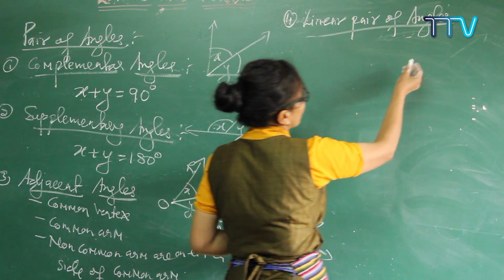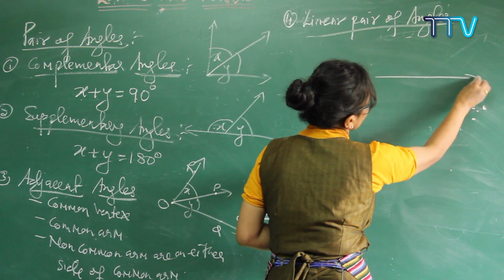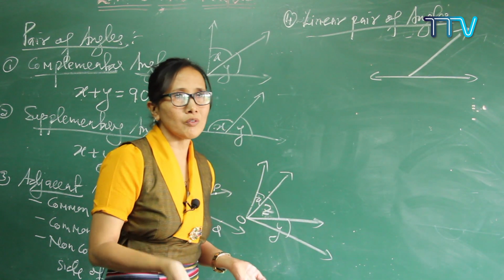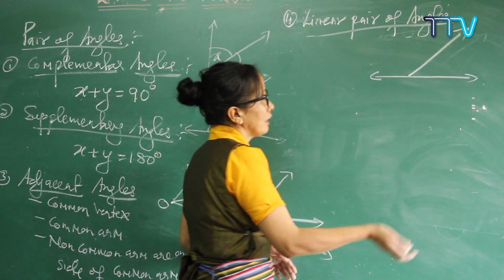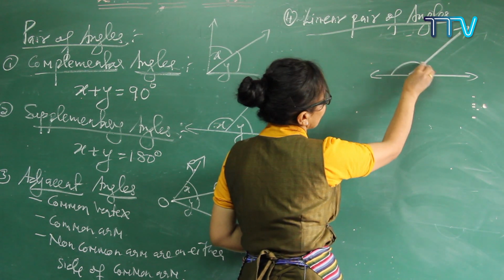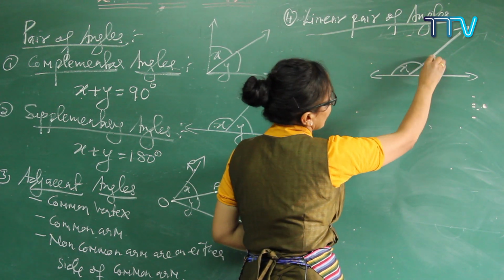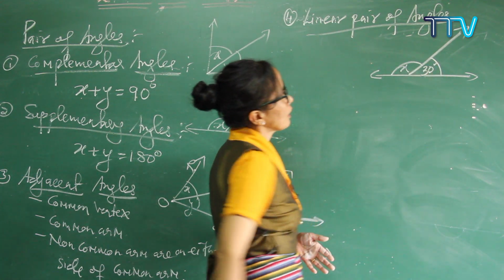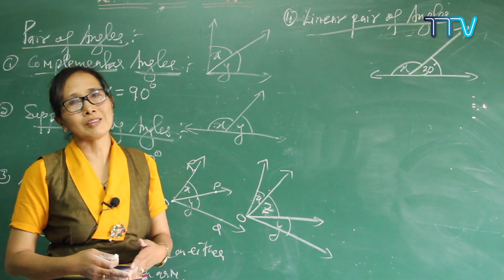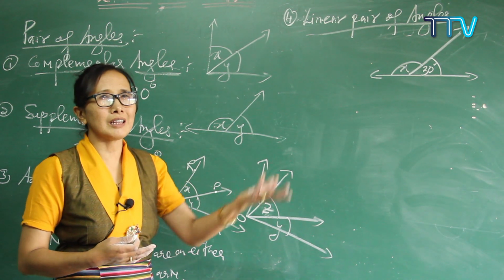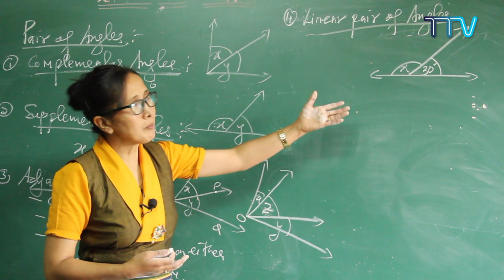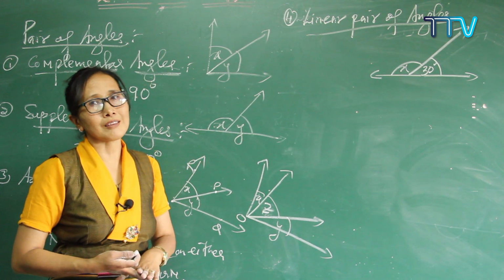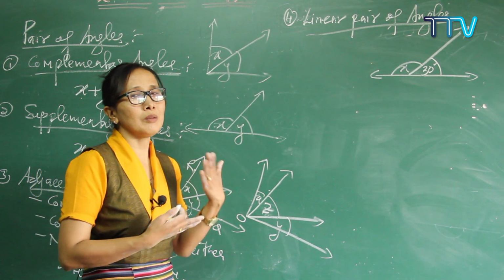So see here, for example, when you get something like this. You have already done this earlier, so I'm just going to revise it. That will help you in the next exercise. See, when I write X here, and put 30 degrees here, if you get a question like this, find x. Do you remember? You might have done this in class 7 or 8. Just try to recall. When you get this kind of question, how do you find x? x can easily be found by using linear pair.